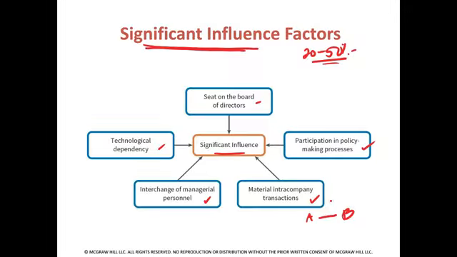Or if company A is investing in company B, even if it's under 20%, but they have participation in any of their decision-making policies, that could be determined to be significant influence as well.